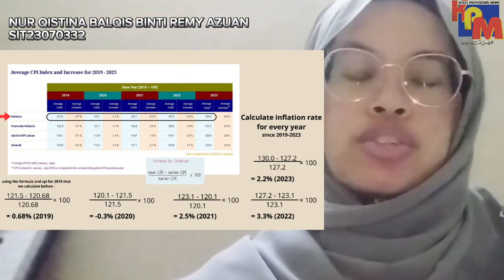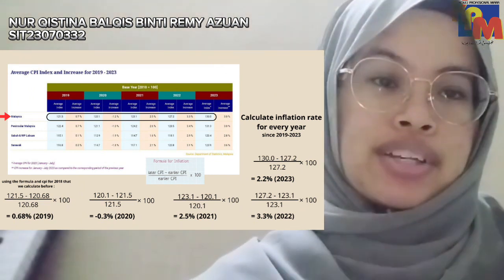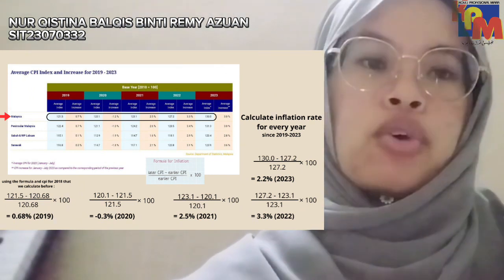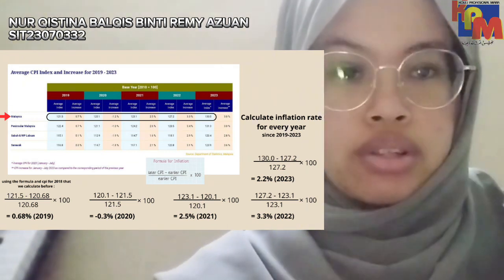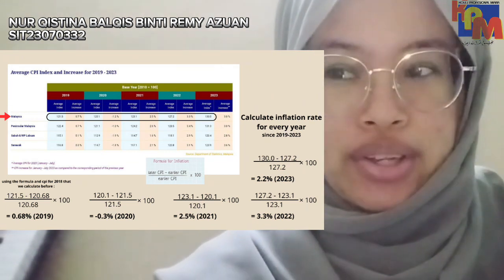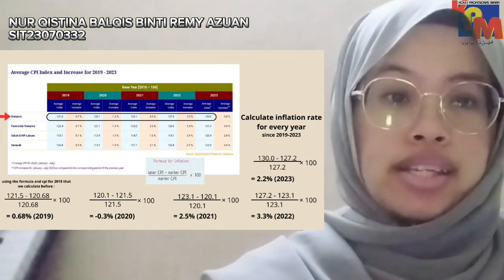120.1 minus 121.5 divided by 121.5 times 100, we got negative 0.3%. That's the inflation rate for 2020.